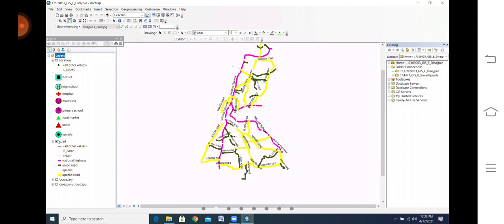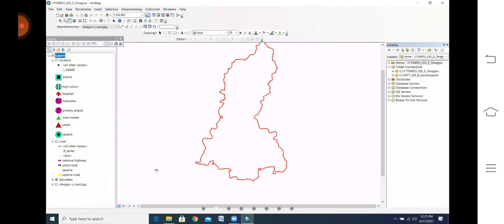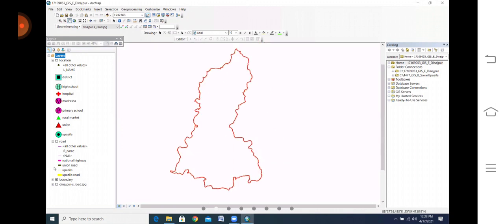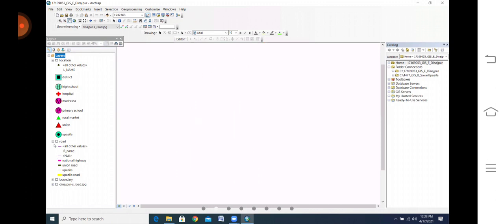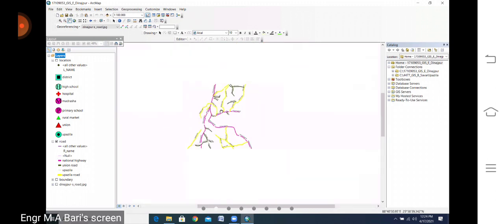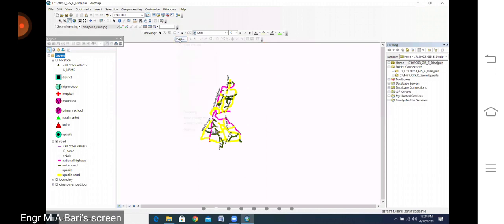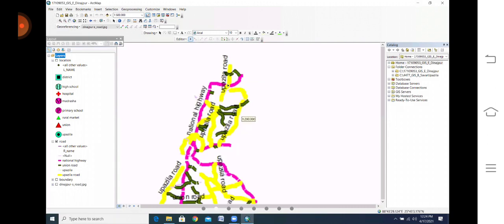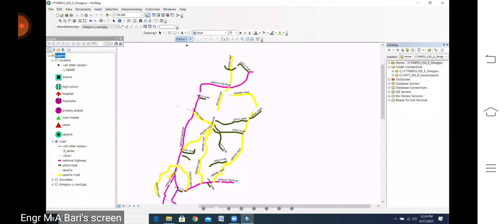Check the road and this is the one. So many roads are here. Okay. When you start editing, okay, start editing.